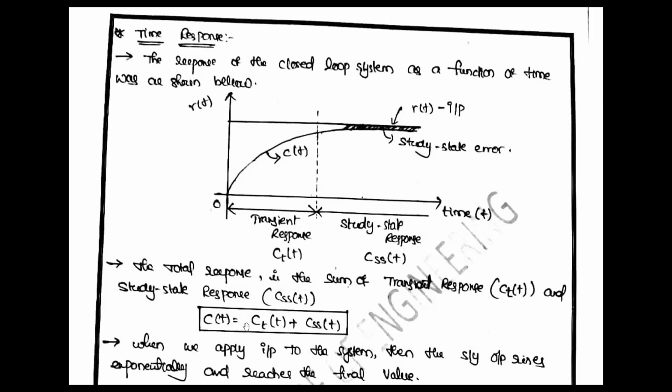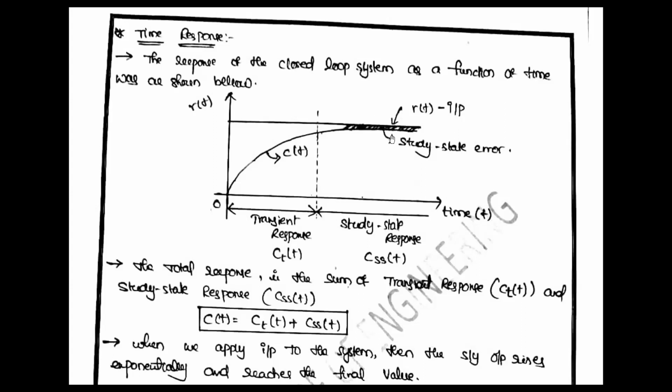So C of t is equal to Ct of t, the transient response, plus the steady state response.